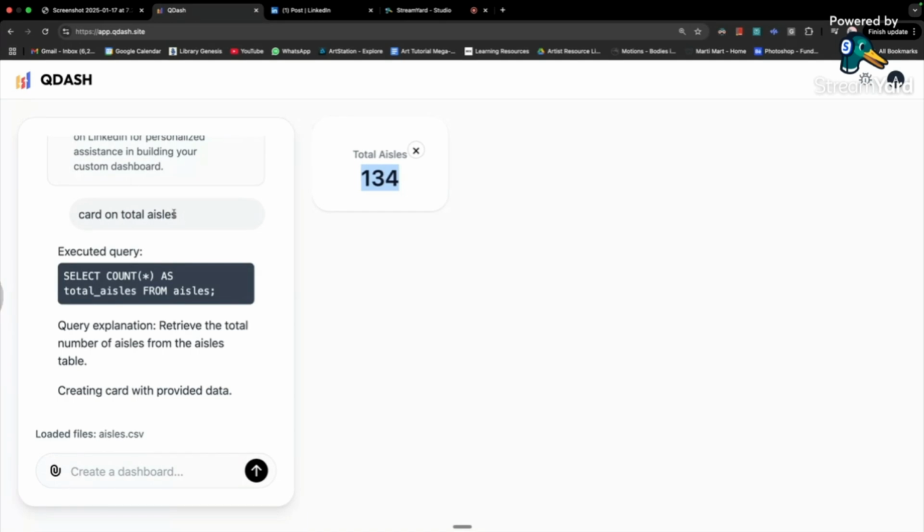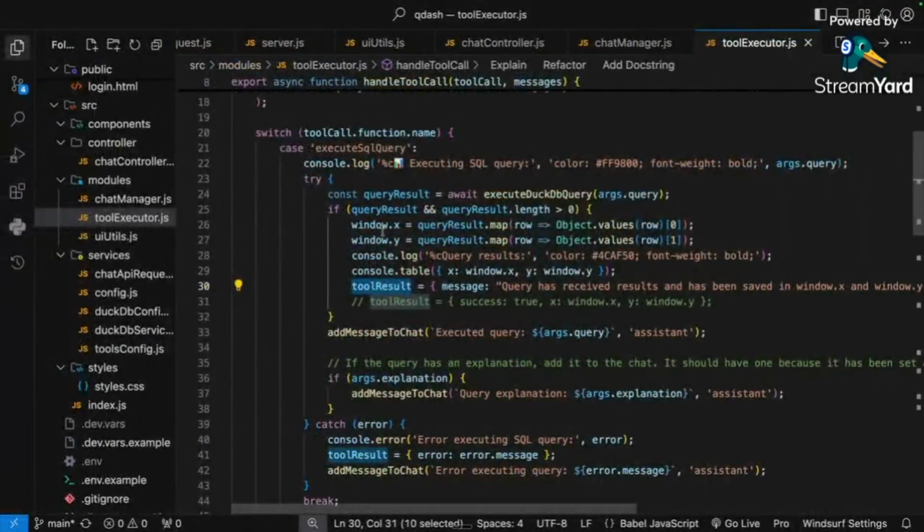DuckDB is like SQLite for Chrome, you can say. It's much faster than SQLite, and much larger than the local storage, around 2 GB is what they give in DuckDB. It's all isolated to your client, meaning your browser. So you use it on your browser, you upload your files, and it goes into the browser storage. I'm not storing it in any cloud at all.